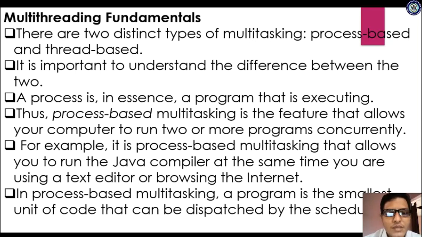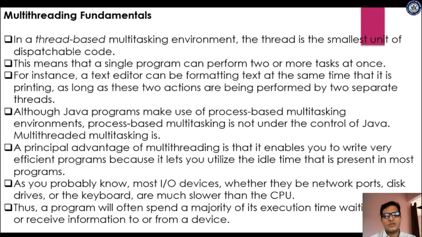In process based multitasking, a program is the smallest unit of code that can be dispatched by the scheduler. As we know what the scheduler is, right? Now we are moving to the next tasking, thread based multitasking. In a thread based multitasking environment, the thread is the smallest unit of dispatchable code.